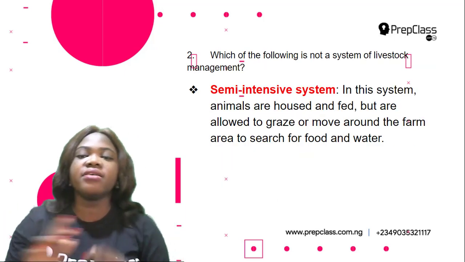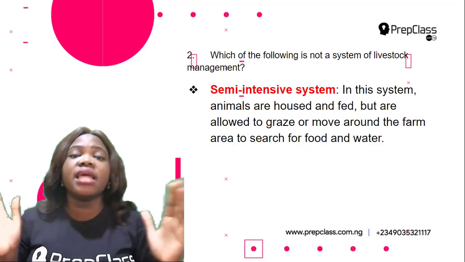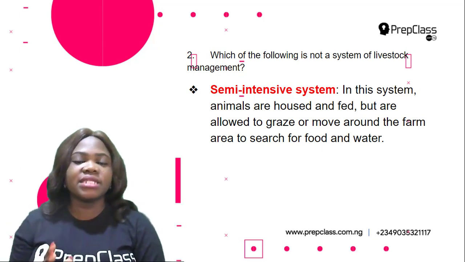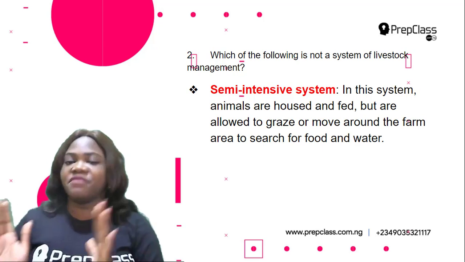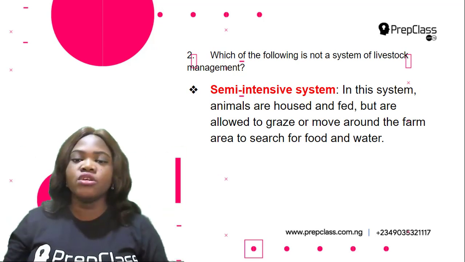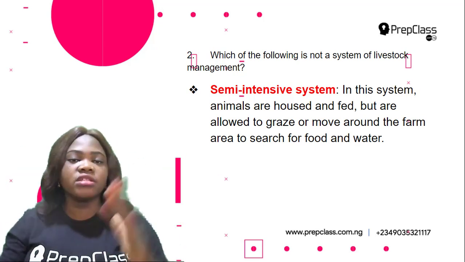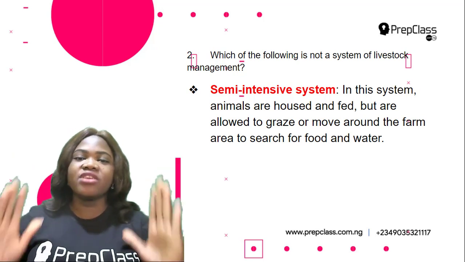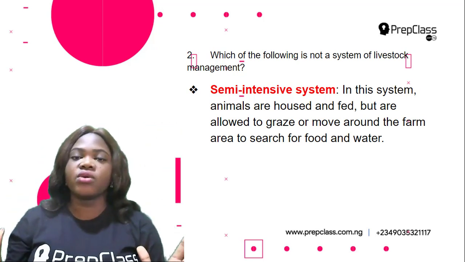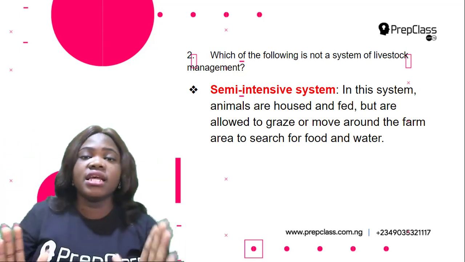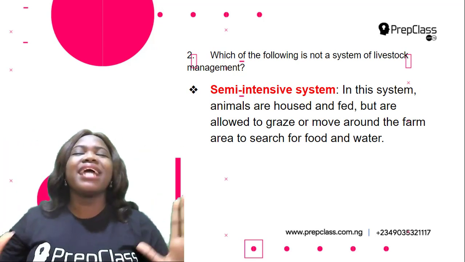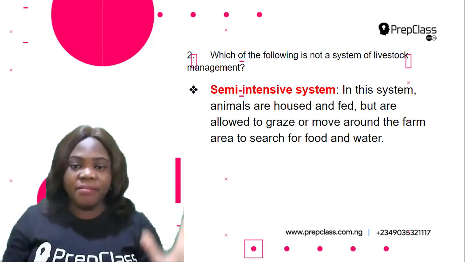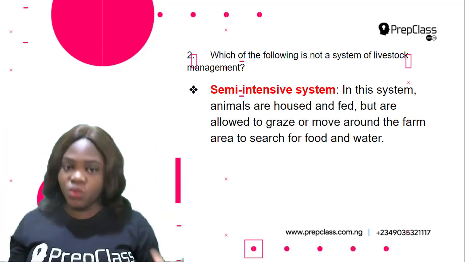Then the final system of livestock management is semi-intensive system. In semi-intensive system, animals are housed and fed, but are also allowed to graze or move around the farm area to search for food and water. So they are not fully restricted. They are given food and they are housed, but they are still allowed to move about and graze around the farm area to search for food and water.